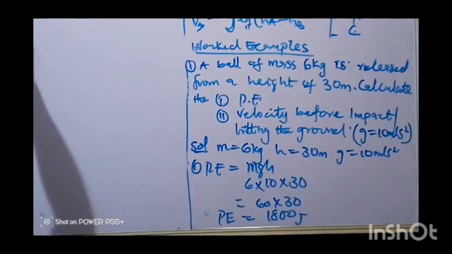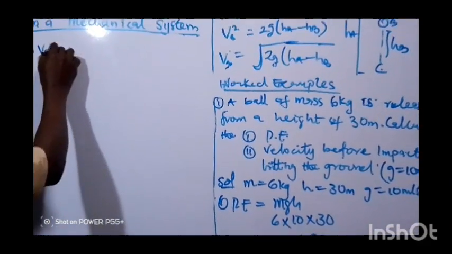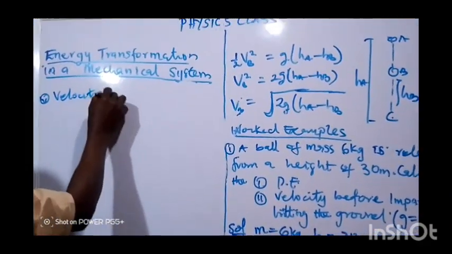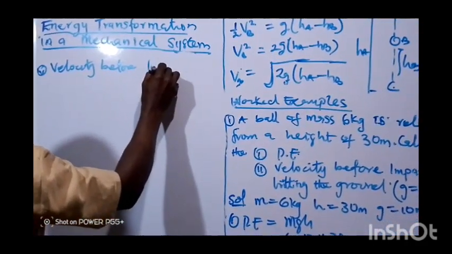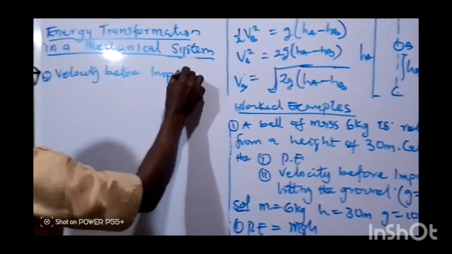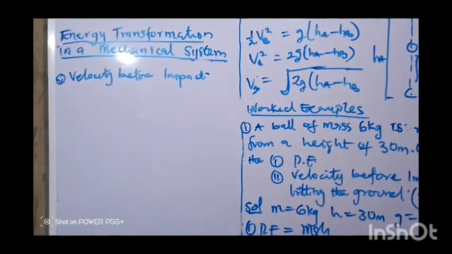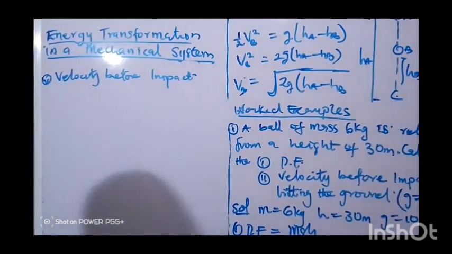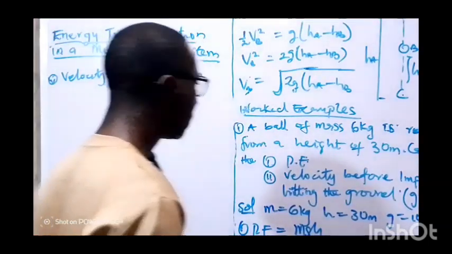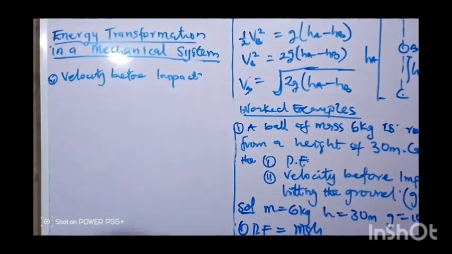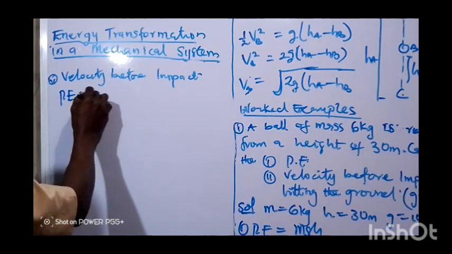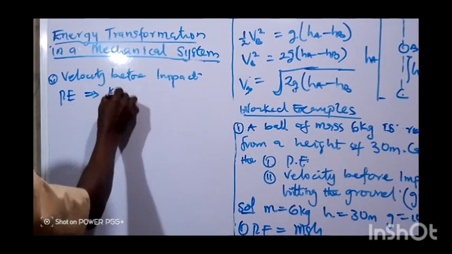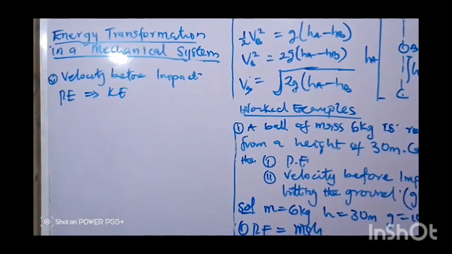Question 2, velocity before impact or before hitting the ground. Now, for the velocity before hitting the ground, the ball is released from this height. When the ball is released, the potential energy will be transformed to kinetic energy. That is what we are considering, energy transformation in a mechanical system.